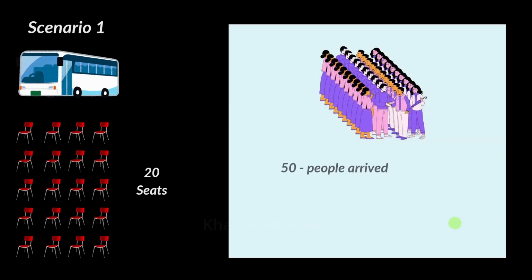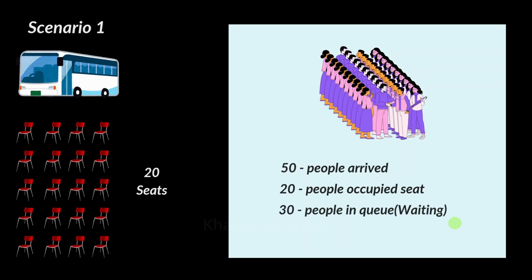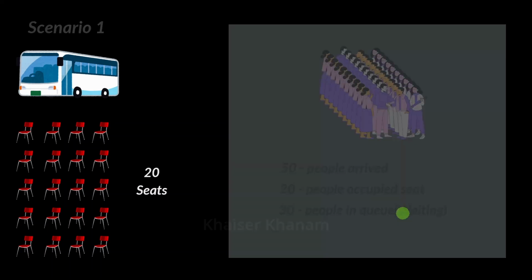Now let us see two scenarios. In our bus we have 20 seats. Now what happened? 50 people arrived. In this case, 20 people are going to occupy the seats and 30 people have to wait in the queue. Inside the bus, only that number of people can occupy the seats, and the extra people who have arrived have to wait in the queue. So in this scenario, 30 people have to wait in the queue.